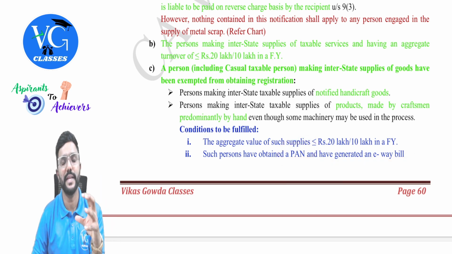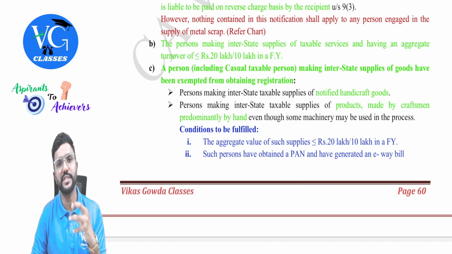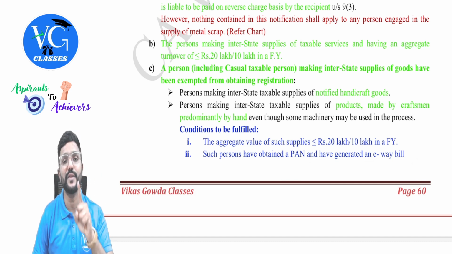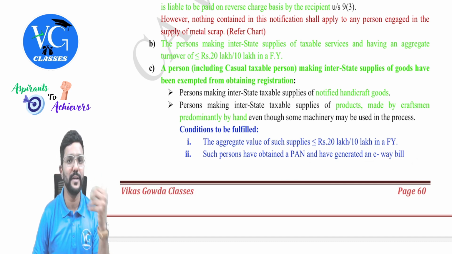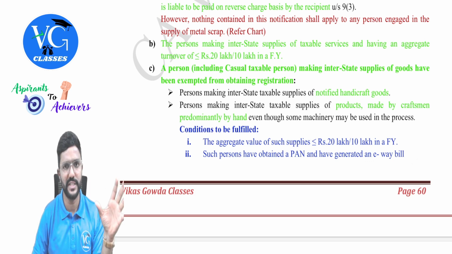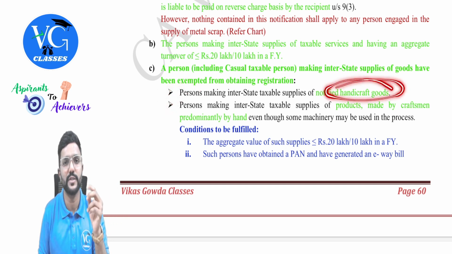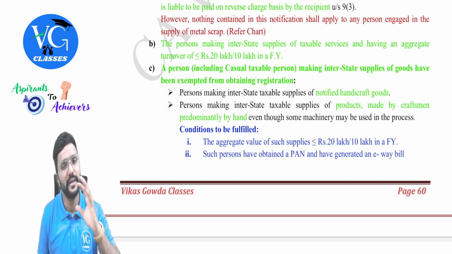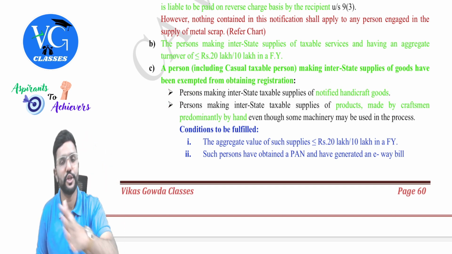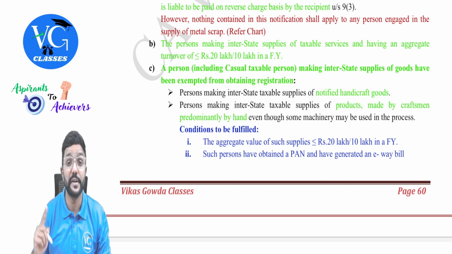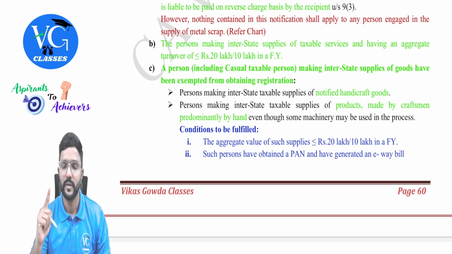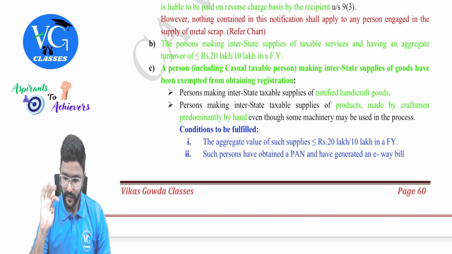They have to generate the e-way bill to carry the goods from one state to another state, irrespective of the consignment value. Whether the consignment value is less than 50,000 or more than 50,000, we don't check it. In the following two cases, when they are carrying the notified handicraft goods or the goods made by hand predominantly outside the state, the generation of e-way bill is mandatory, guys, irrespective of the consignment value. Got it? Yes, so fine.